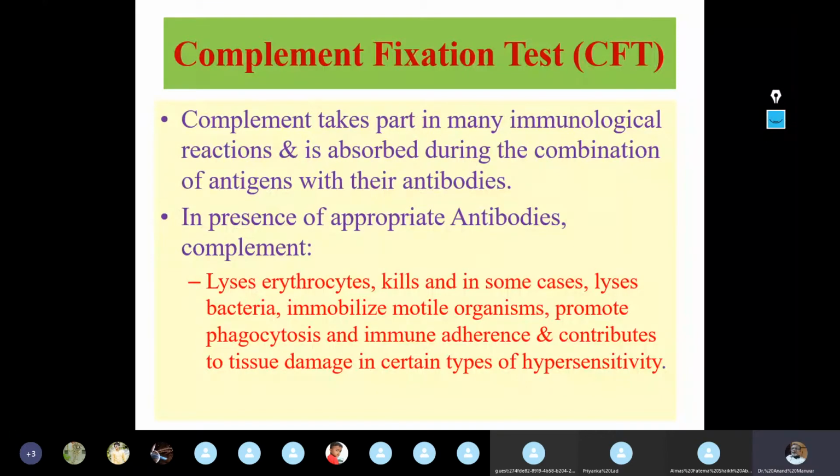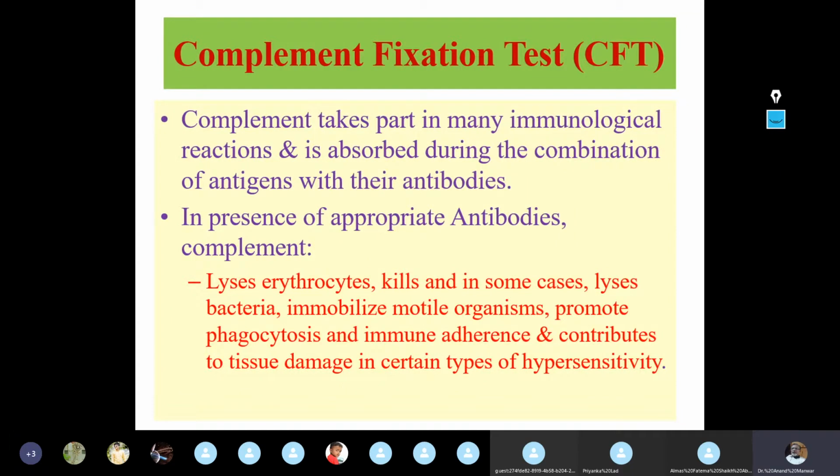Today we are supposed to discuss complement fixation test. If you remember, we have talked about complement system. Do you remember complement systems? I have stated that complement system plays a very important role in immunological reactions, or it is part and parcel of the immune system which is involved in elimination of the influence of antigen from the host.